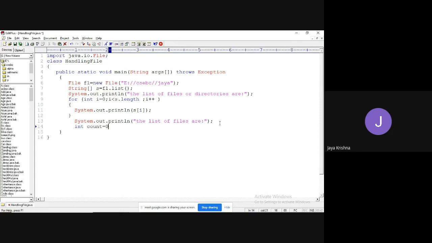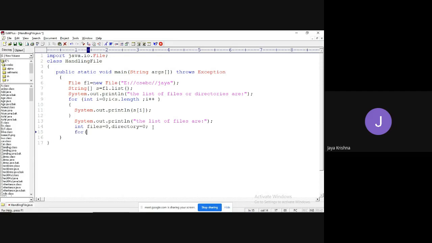For this, I will take directory equal to 0, or files equal to 0. Meaning that these two variables are meant to count the total number of files and total number of directories.